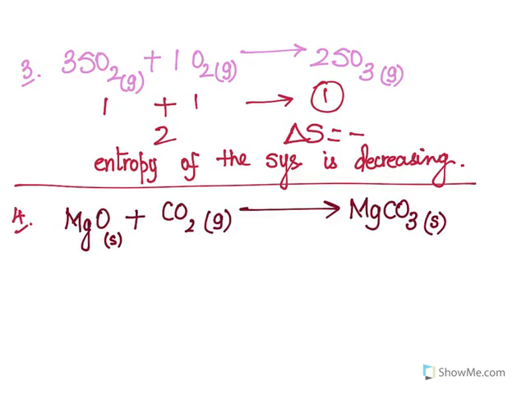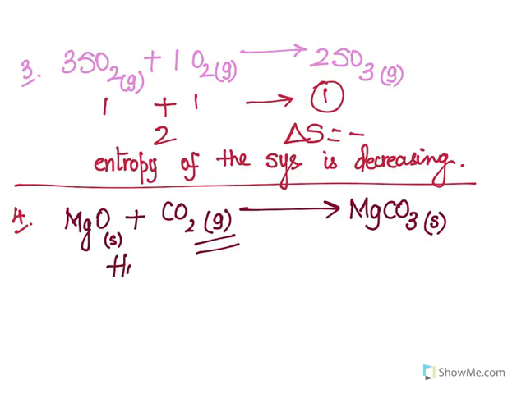All right, next question. We have question number 4: magnesium oxide, which is in solid form, combines with carbon dioxide, which is in gaseous form, to give us magnesium carbonate. That is also given to us as being in solid form. So you can see that we had a gaseous form here, but we are ending up with a solid form. So we had high entropy on the left side, whereas we are having very low entropy on the right-hand side.